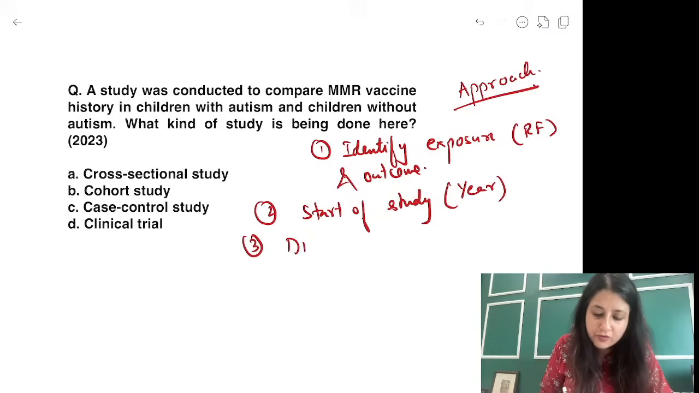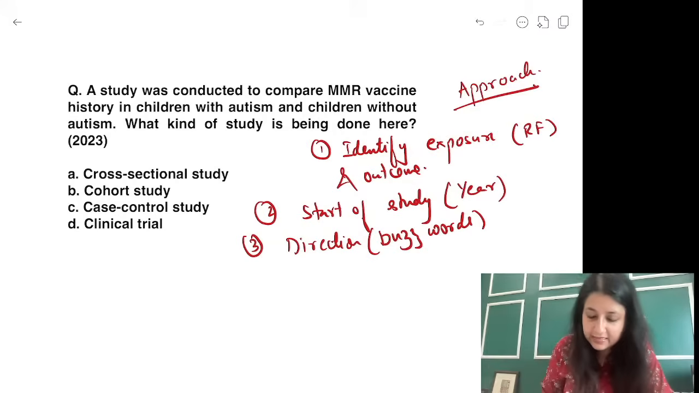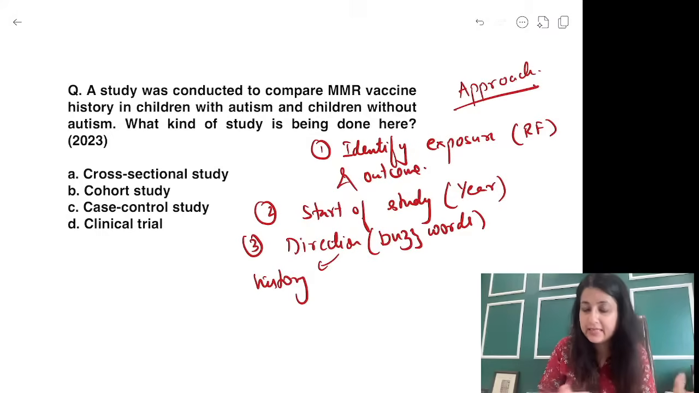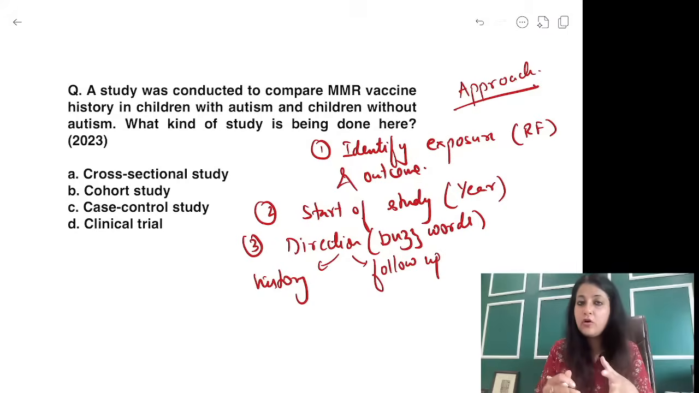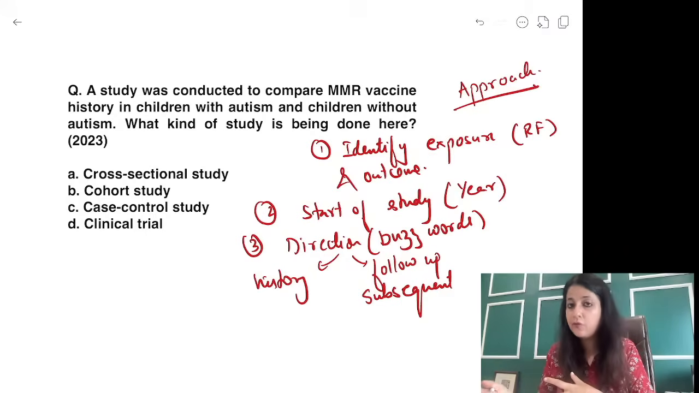Third, you have to look for direction. How will you look for direction? You will be checking out the buzzwords. Now what do I mean by buzzwords? Suppose the question says history. History means we are going backwards. Suppose the question has the word follow-up. Follow-up means we are going forward. Subsequent, all right, subsequent means we are going forward.